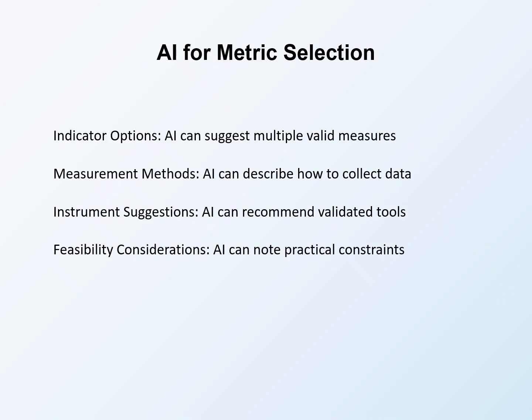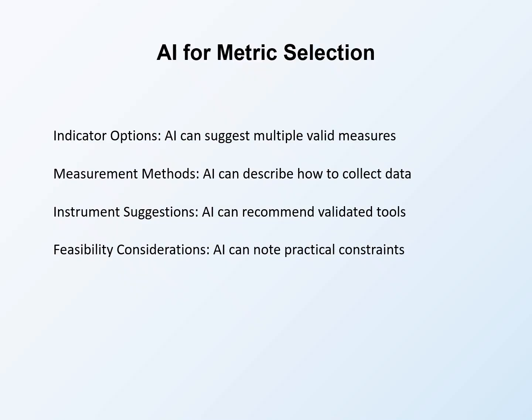AI assists with metric selection for objectives. Indicator options mean AI can suggest multiple valid measures for each outcome. Employment could be measured by job placement rate, wages, hours worked, or job retention. AI generates options. Measurement methods describe how to collect data. AI can explain survey approaches, administrative data sources, and observation protocols. Methods matter for feasibility. Instrument suggestions recommend validated tools. AI may know standardized assessments, scales, and measurement tools appropriate for your outcomes.